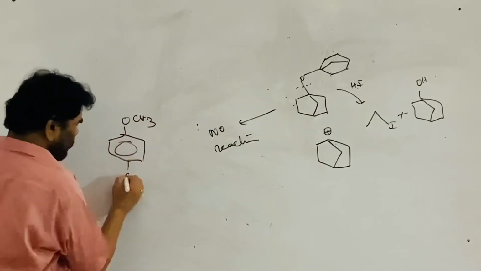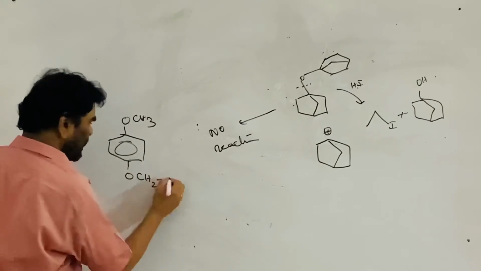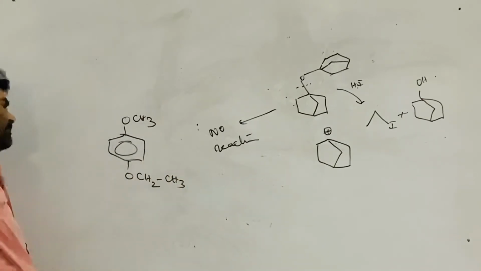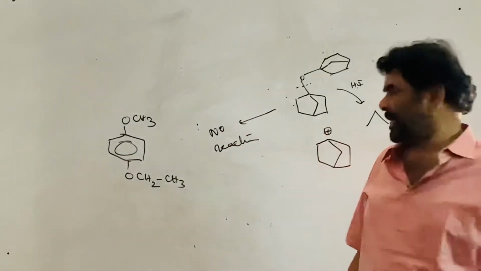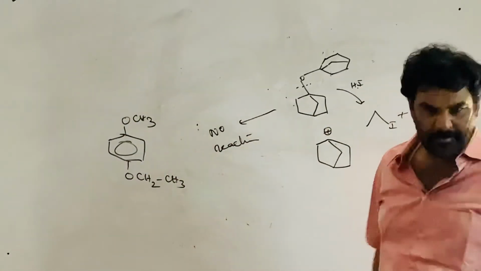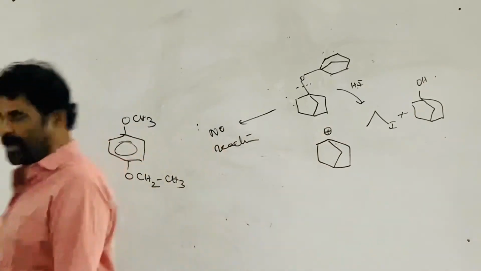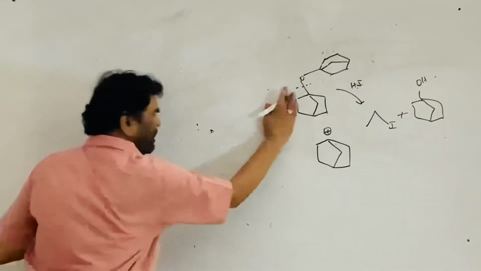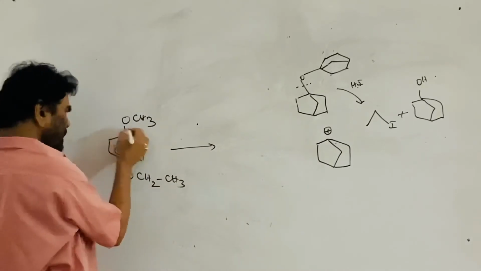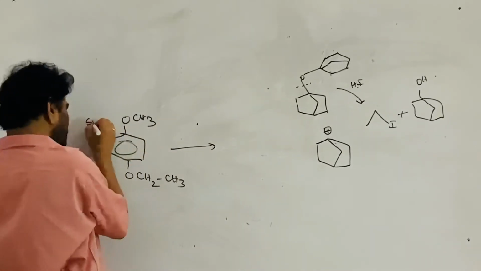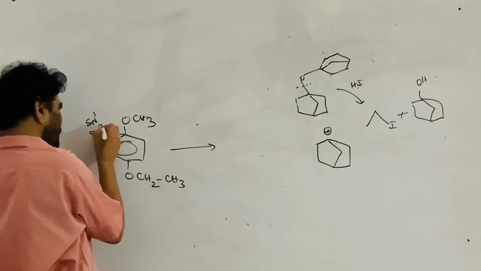So always the bulky group is retained. If I have this compound, phenol with OCH3 or OCH2CH3, para-ethoxy, that is anisole or whatever it is, the ethoxy or methoxy benzene, ether bond cutting on the ring side is not possible. There is no SN1 and no SN2 on the ring.